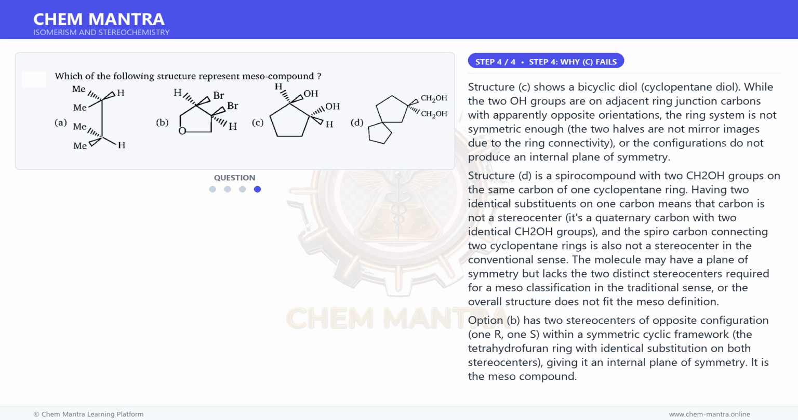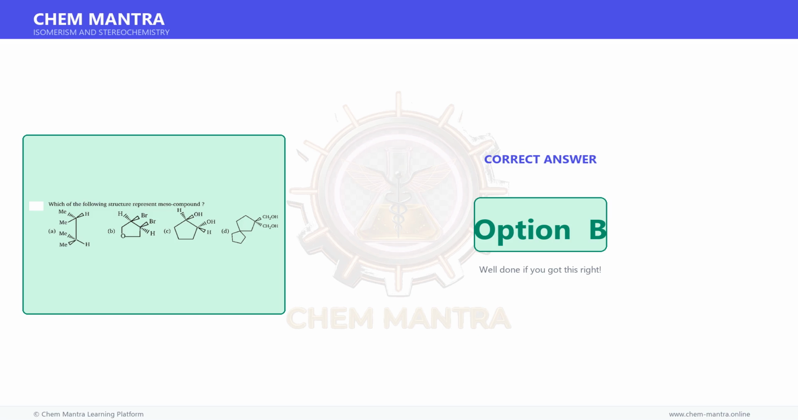Option B has two stereocenters of opposite configuration, one R, one S, within a symmetric cyclic framework, the tetrahydrofuran ring with identical substitution on both stereocenters, giving it an internal plane of symmetry. It is the meso compound. Therefore, the correct answer is option B.